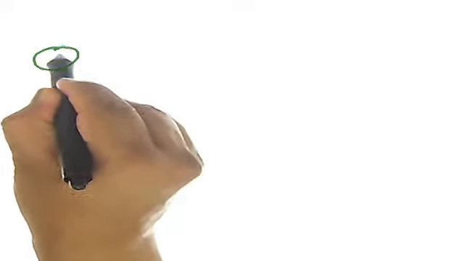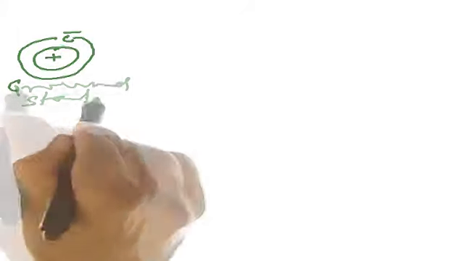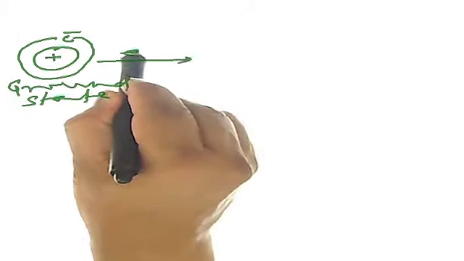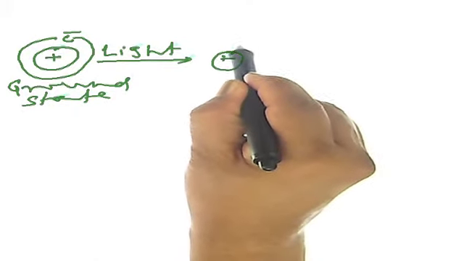Any molecule, suppose like chlorophyll A, is in ground state. In ground state, the electron revolves around the nucleus and this is called the ground state. Now by absorbing light, this electron moves from ground state to excited state.